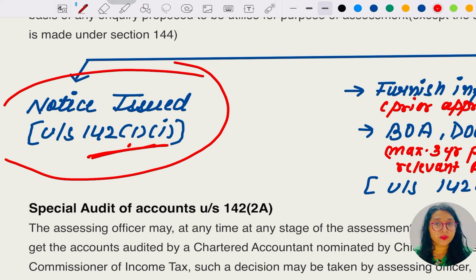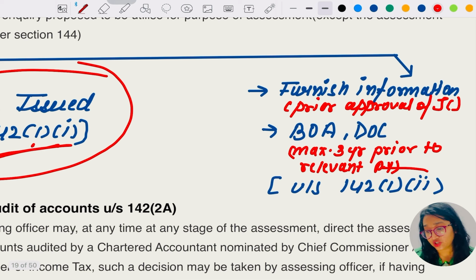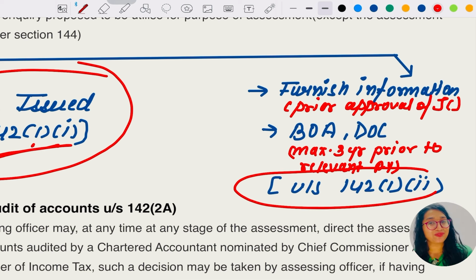And the second, under section 142 subsection 1 clause 2, says those people who have filed the return under the specified section 139 and all, they have to furnish information, or books of accounts or documents.